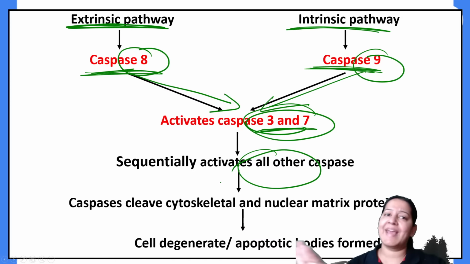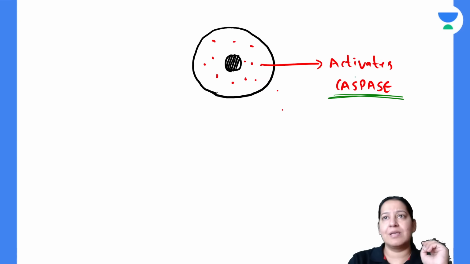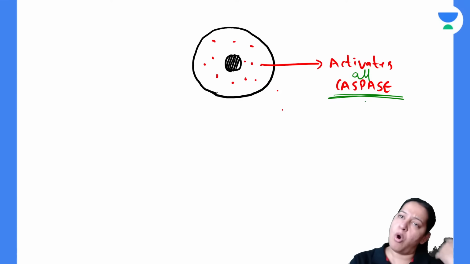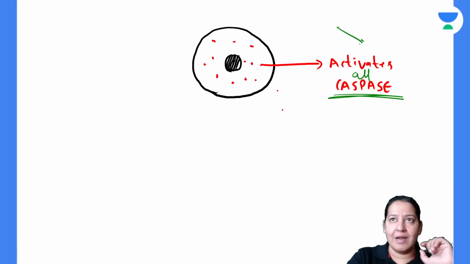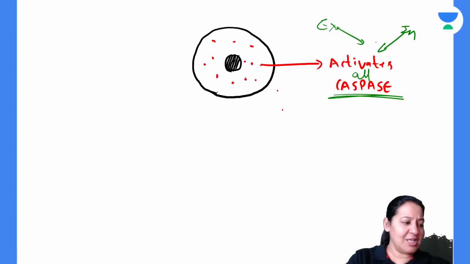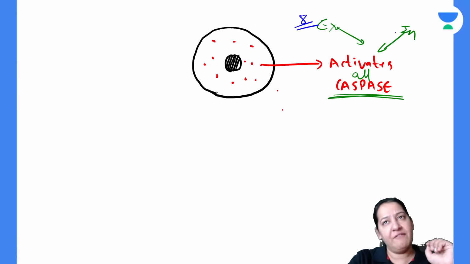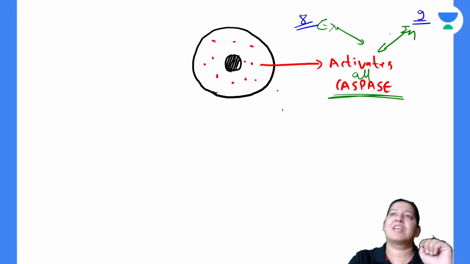So ultimately all the caspases are activated. Now this is a cell, and all the caspases, all 1, 2, 3, 4, 5, 6, are activated either by the extrinsic pathway or by the intrinsic pathway. If it is the extrinsic pathway, caspase 8 is the first one to be activated. If it is the intrinsic pathway, caspase 9 is the first caspase to be activated. Ultimately here 8 and here 9 lead to activation of all other caspases.